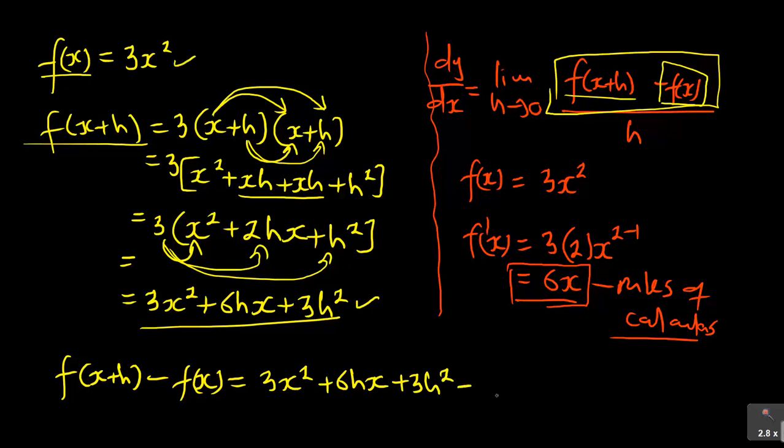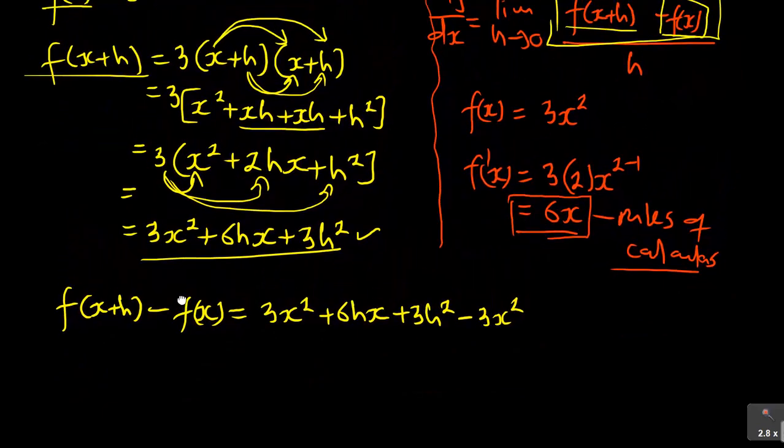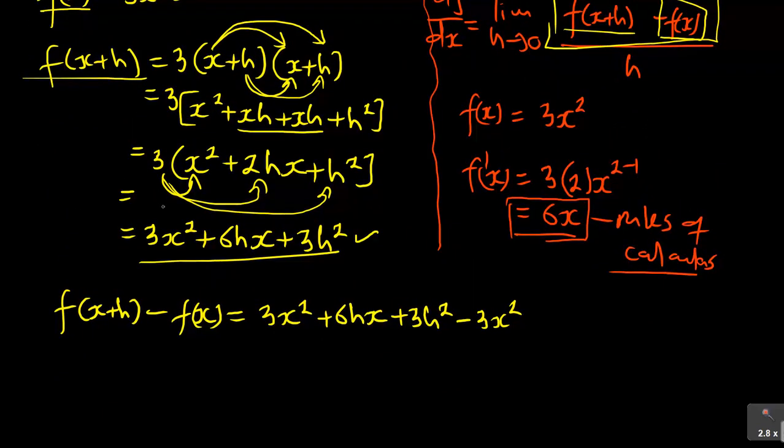Remember, this is minus f of x, minus 3x squared. So you're substituting where there is f of x, you are substituting that. So when I have that, you can see this falls off.